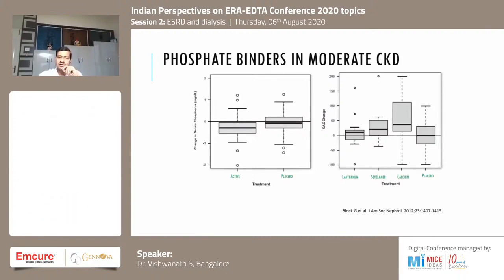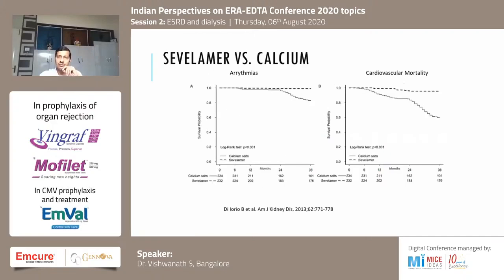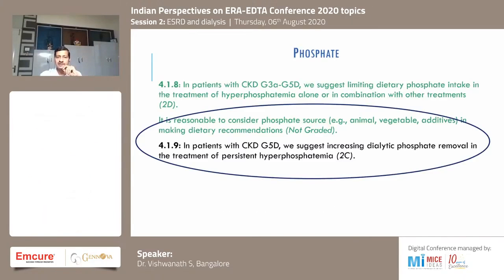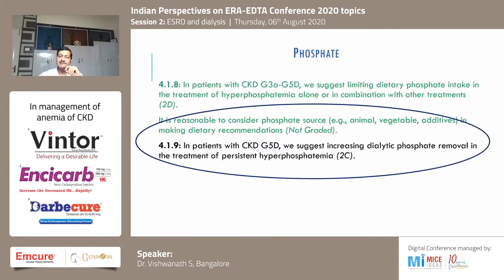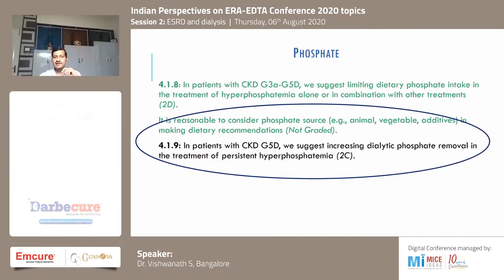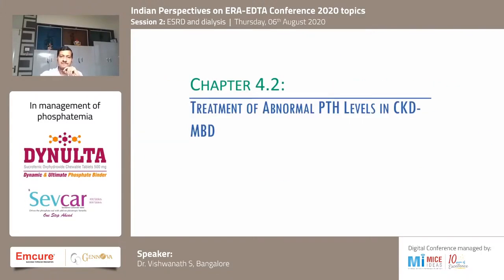This shows that more usage of non-calcium-based binders has an advantage, both on mineral bone disease and also on cardiovascular morbidity and mortality. All of us should also ensure that phosphate is removed appropriately in dialysis. If dialysis is insufficient, there is no point in giving excessive phosphate binders and keeping dialysis lower. Try to remove as much phosphorus as possible in dialysis.